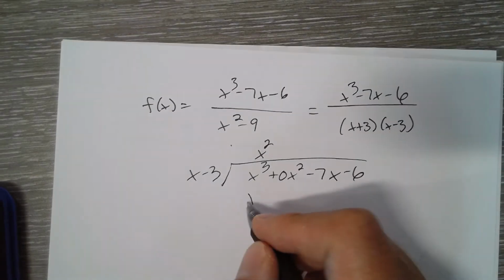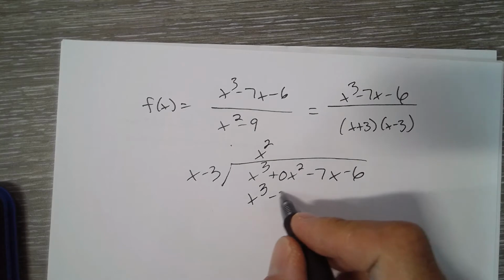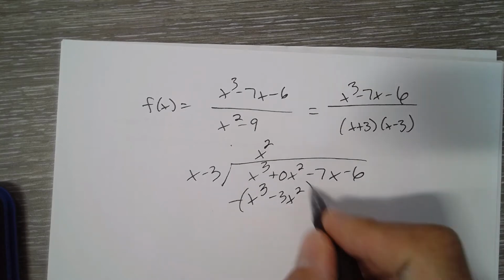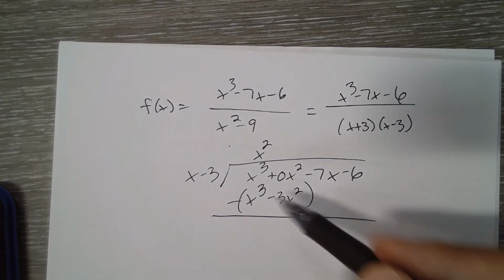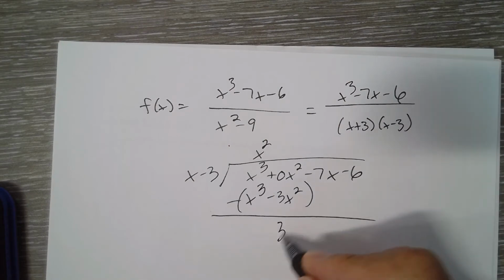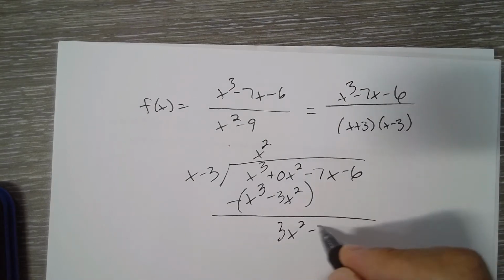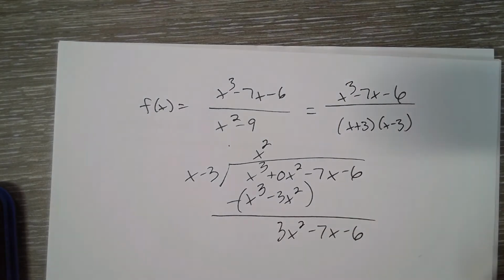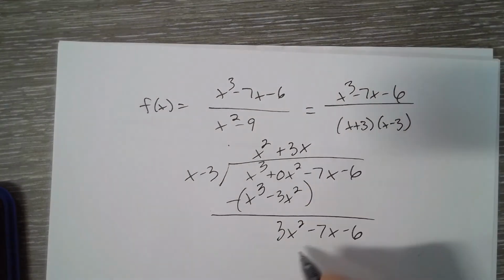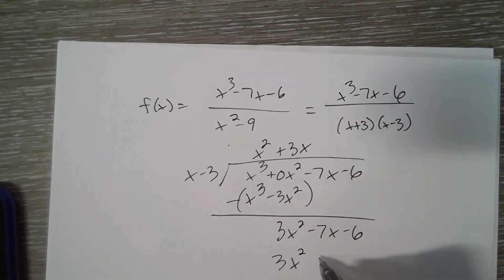I don't know if we remember this or not. It's going to happen this year at times. So that's gone x squared, then minus 7x minus 6. Then it goes in there 3x times, 3x squared minus 9x.